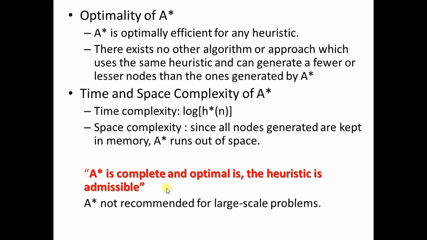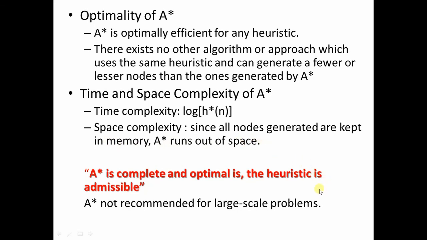A star is not recommended for large scale problems, because the space complexity is a major problem with A star. All the nodes which are generated have to be kept in the memory, because we are doing the search globally throughout the entire span. So if the problem is a large scale problem, then definitely the algorithm is going to fail because it is going to run out of the space. That's the only problem with A star.